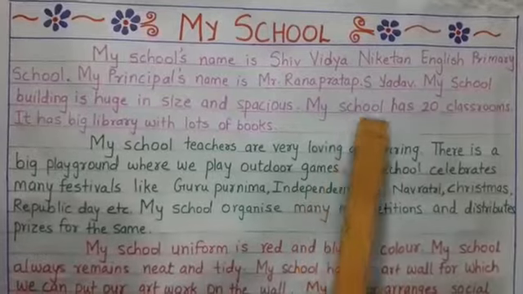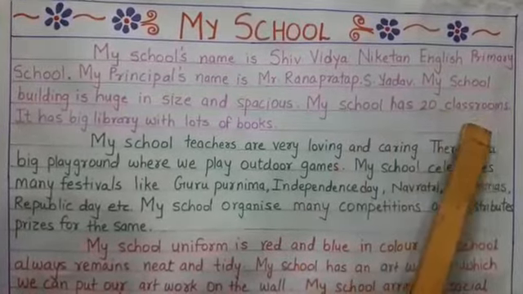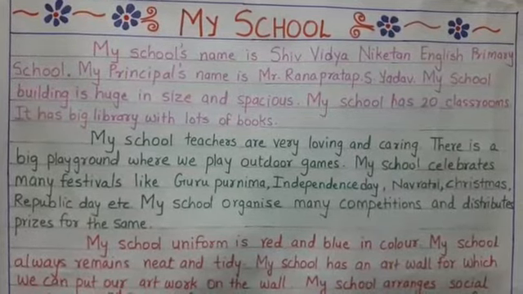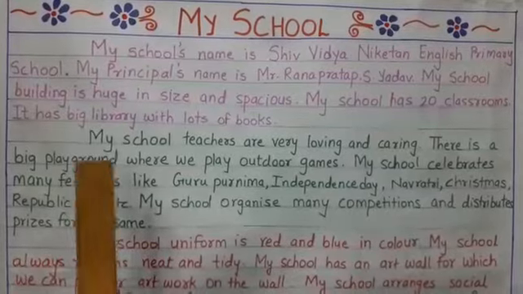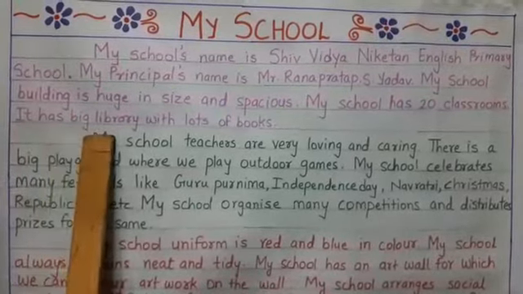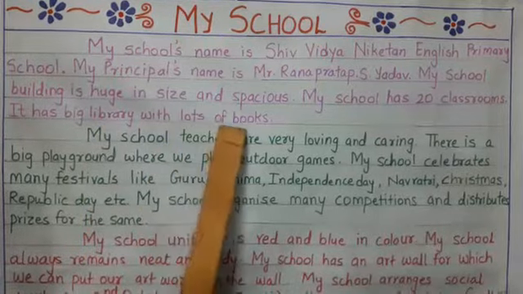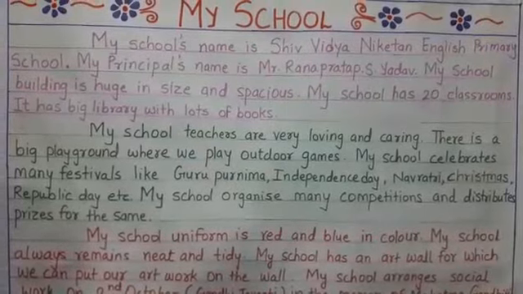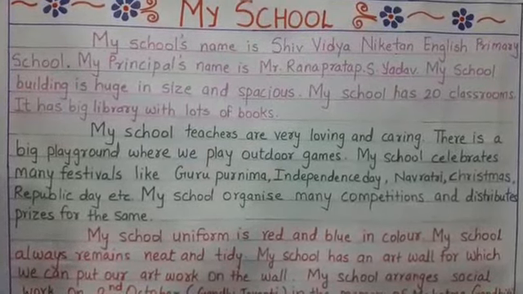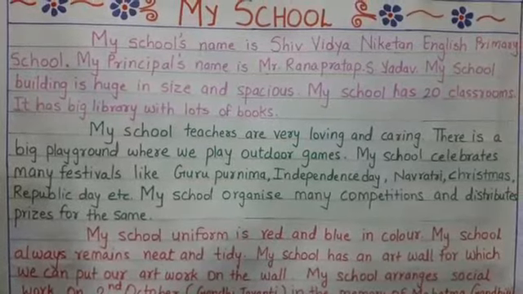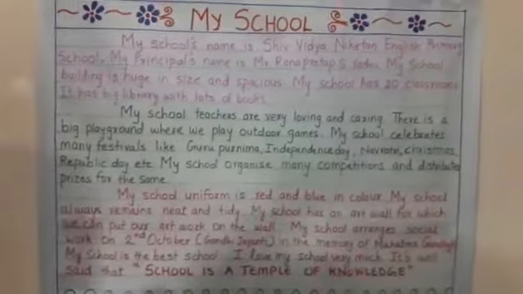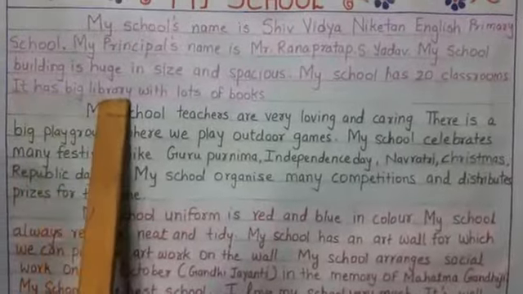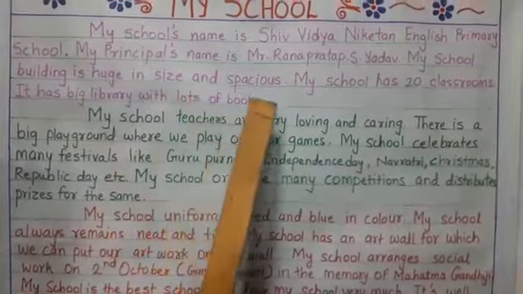Then my school has 20 classrooms. How many classrooms are there in your school? It has 20 classrooms. It has a big library with lots of books. And we have one library in the school where we go every now and then. There we have lots of books that we give you. When it is story time, at that time we are giving you books. That means it has a big library with lots of books.